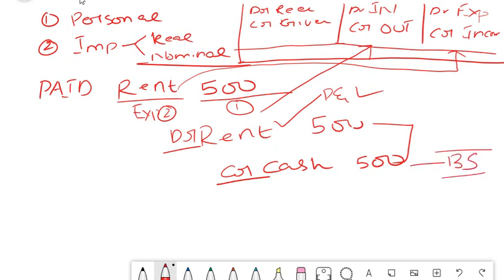As I have told you, all your entries will definitely have two corresponding impacts. One is your P&L impact. Another one is your balance sheet impact. That is when your accounts will tally. We will learn more about this. There is a separate chapter called final accounts. At that point of time, we will deep dive into profit and loss and balance sheet. But for now, you just need to know the journal entry concept. How do we pass a journal entry? So this is your first example. So next, what comes? Next example, we will again see.